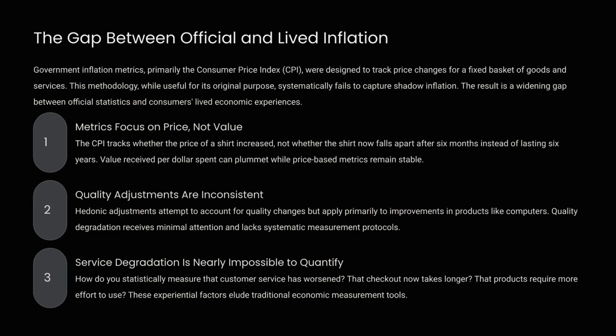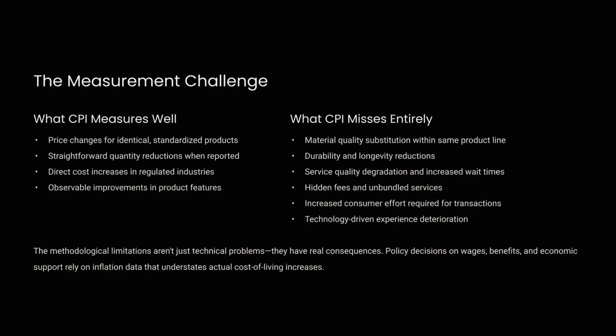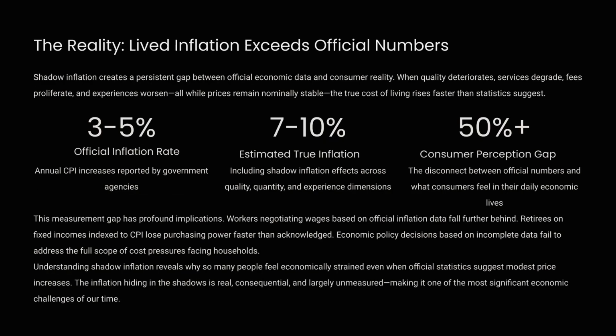Quality adjustments are inconsistent, and service degradation is nearly impossible to quantify statistically. The CPI measures direct cost increases well, but entirely misses material substitution, durability reductions, service quality degradation, and hidden fees. This methodological limitation has real consequences, leading to policy decisions based on data that understates the actual cost of living increases. Shadow inflation creates a persistent gap between official and lived inflation.